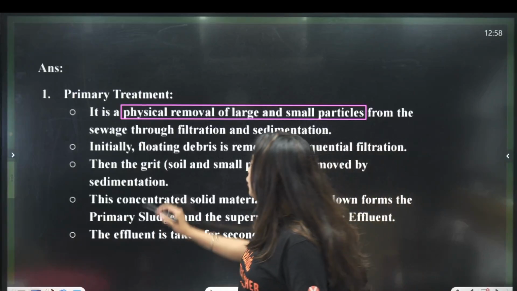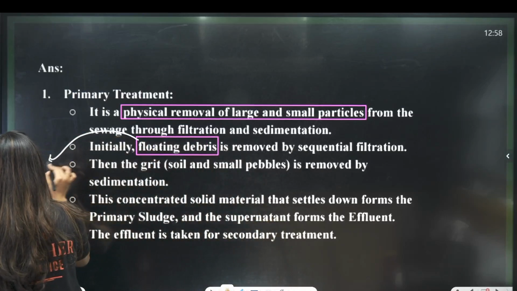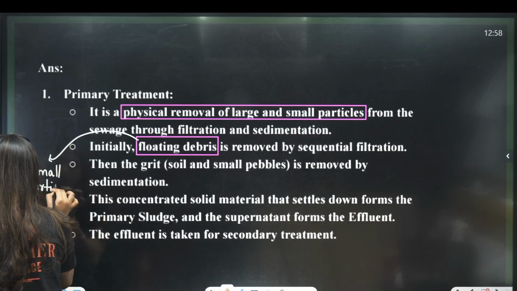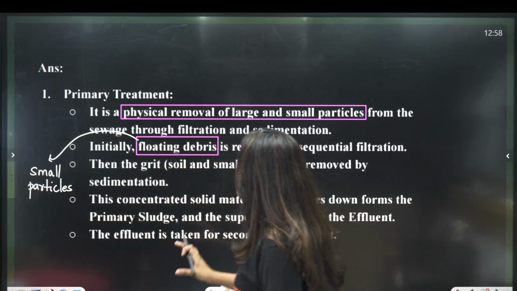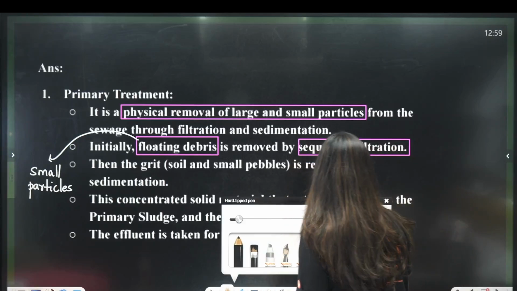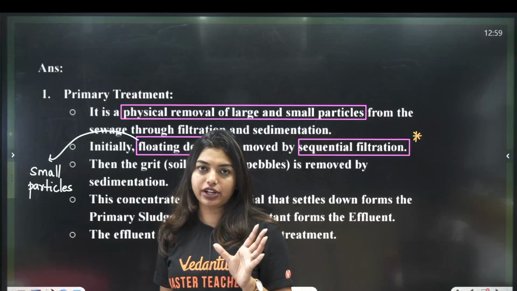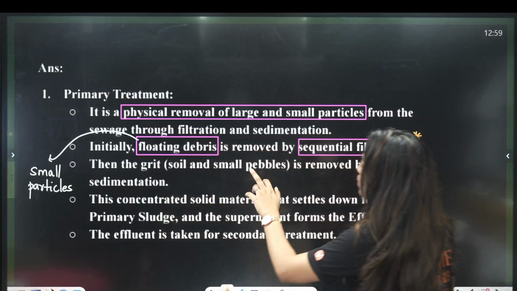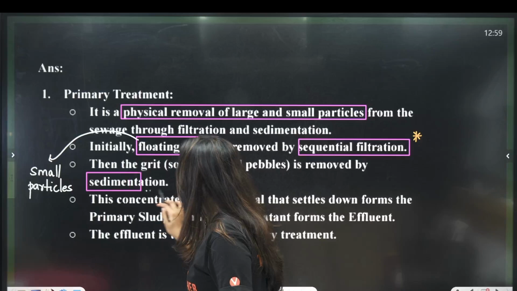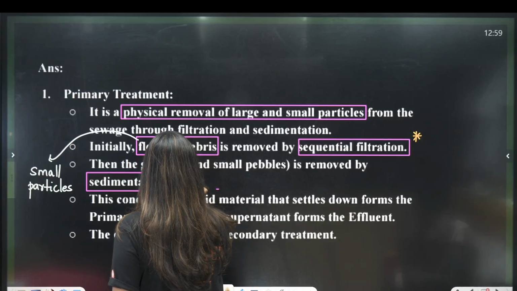Now, initially the floating debris means what? Small particles which are floating. Debris means small particles. These small particles which are floating will be removed by sequential filtration. Very, very important. This is the first step of your primary treatment. That means filtration is called sequential filtration, where you filter out the substances. Then the grit, that means soil and small pebbles, is removed by sedimentation, because we cannot remove it by sequential filtration. So, we will go to the next step, which is called sedimentation.